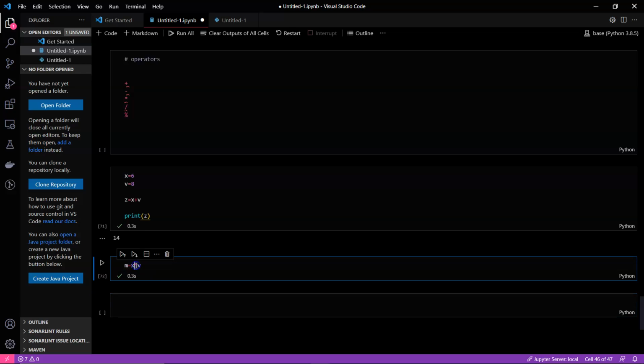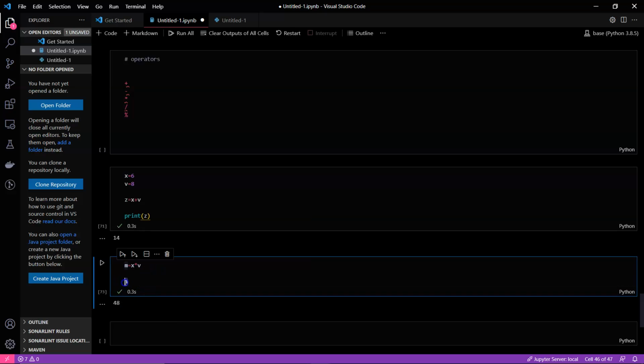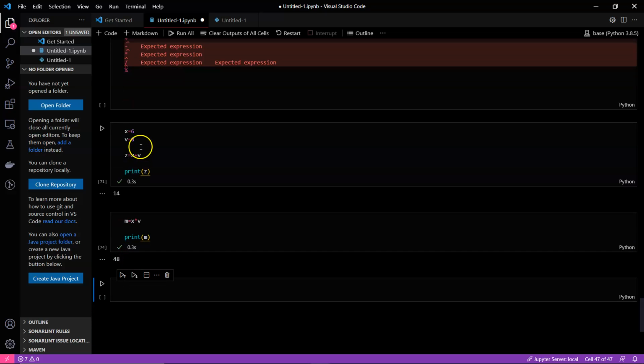So this is the multiplication operator, and we did not get any result because we are not printing it, or we did not give just m. Even this will give us the result as I have shown you, and you can also use print m. This will also give, yeah, we know that 6 times 8 is 48, so we are getting 48.